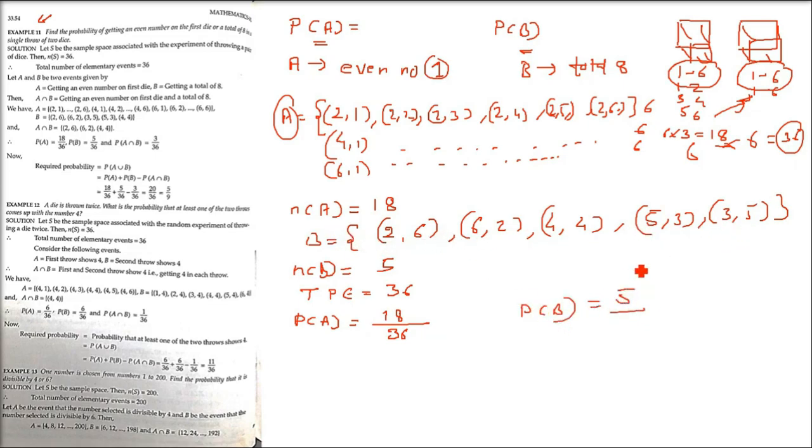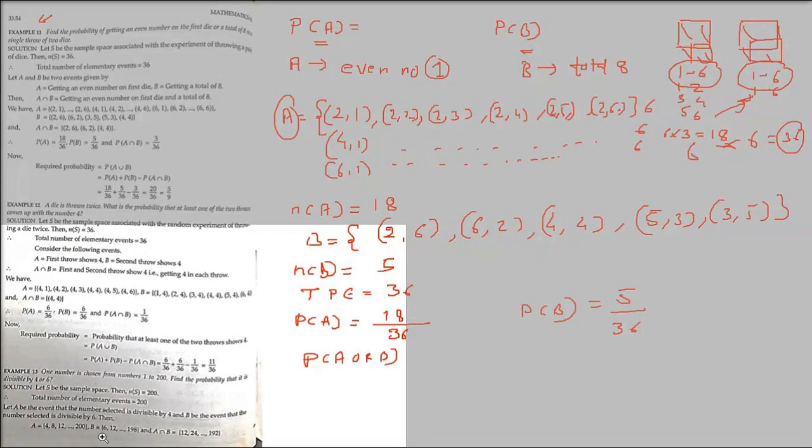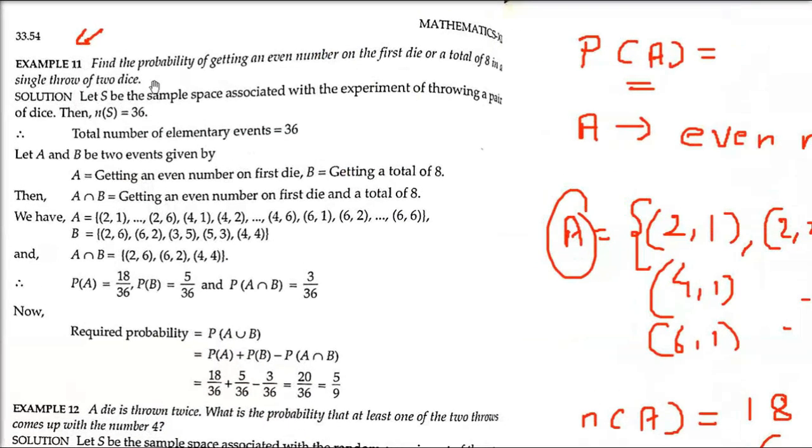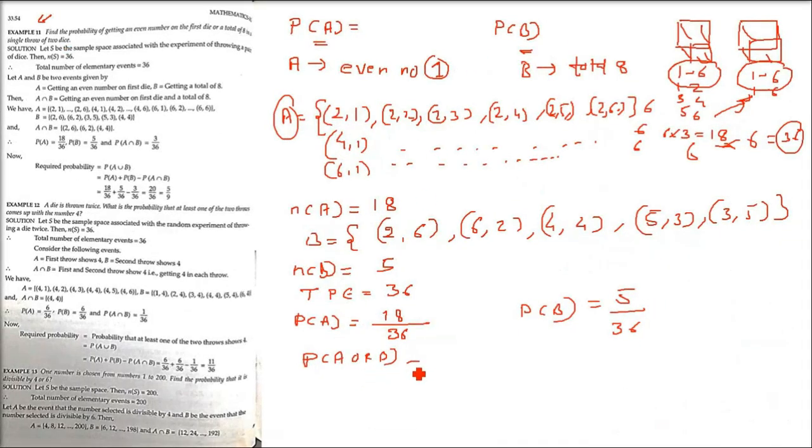The elementary events are 5, and the total number of cases is 36. Now, since we know we need P(A or B), for that we need a formula. P(A or B) is P(A union B). How do I know? Because it's clear in the question: we have to find the first event or the second event. So for A or B, let us take P(A) plus P(B) minus P(A intersection B).